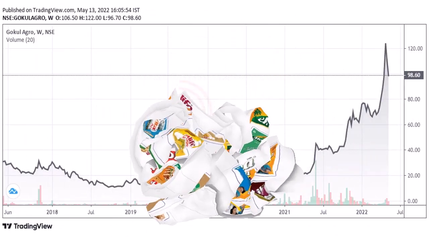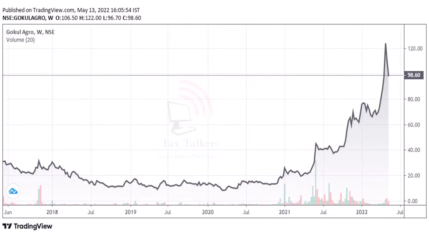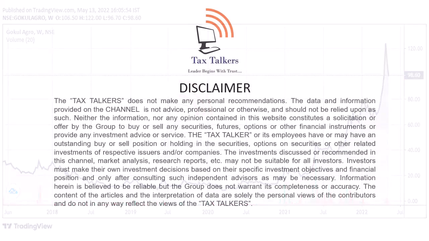Now in this last slide you can see that the price of the share has rocketed in the last 2 years and gave big profit to the shareholders of the company.